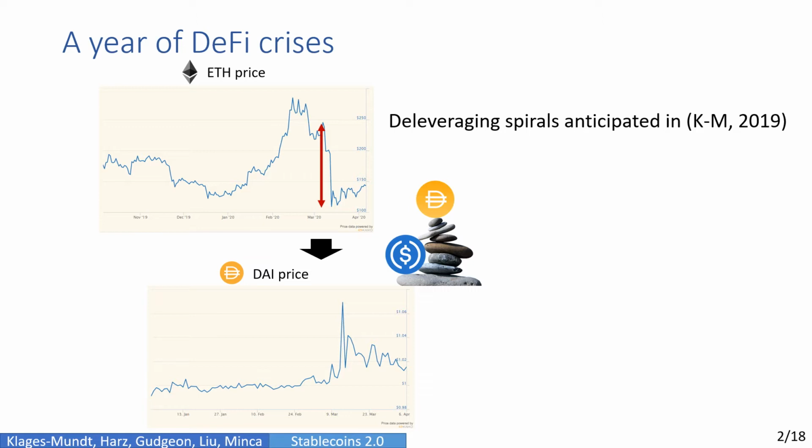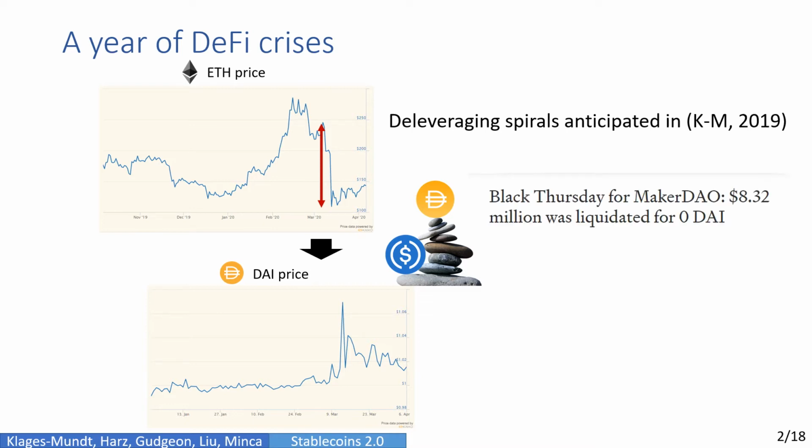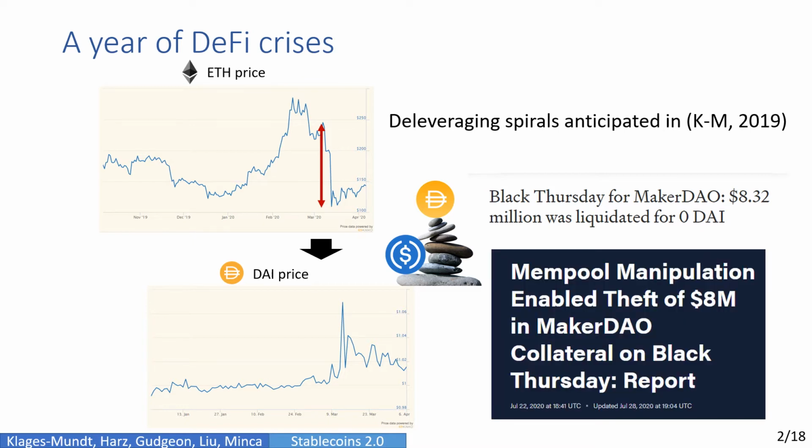On Black Thursday, on the 12th of March, we saw that a crash in the price of ETH was able to trigger instability from a deleveraging spiral in DAI. This was anticipated in one of Ariah's previous papers, and this was exacerbated by various on-chain auction problems. In addition, there have been several other DeFi crises this year.